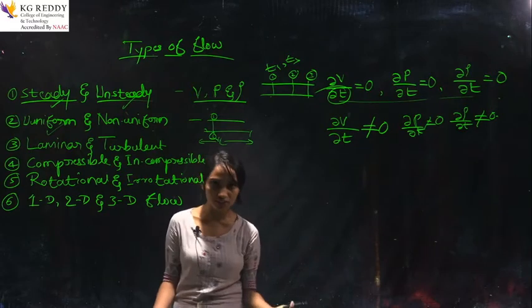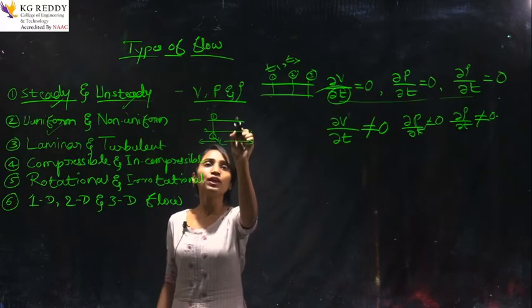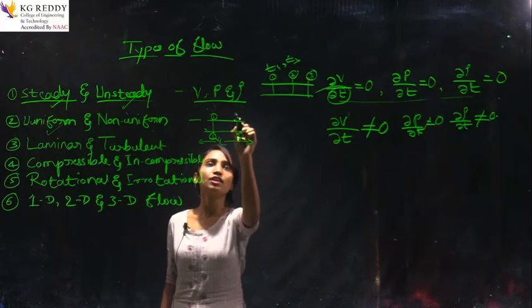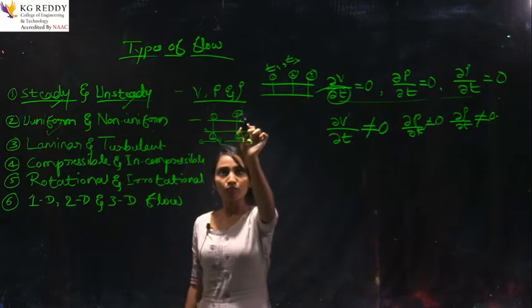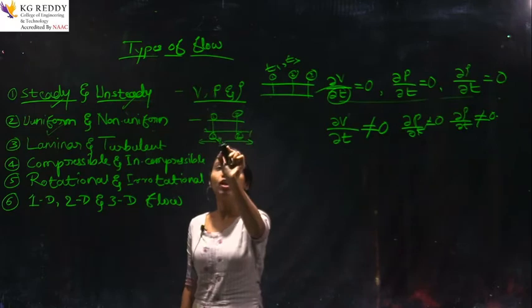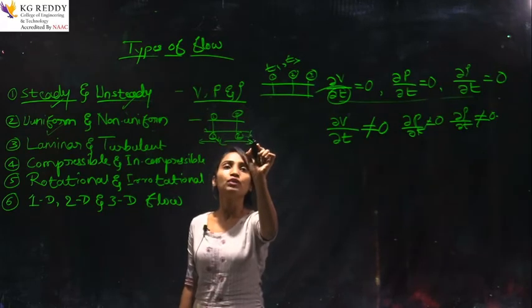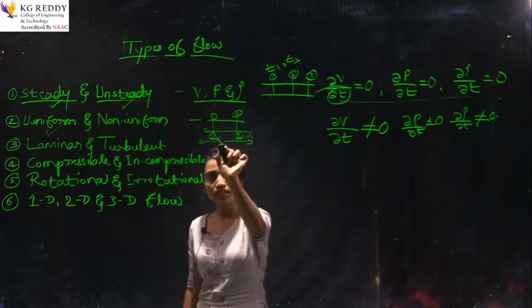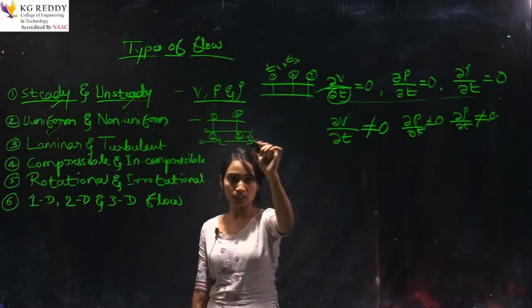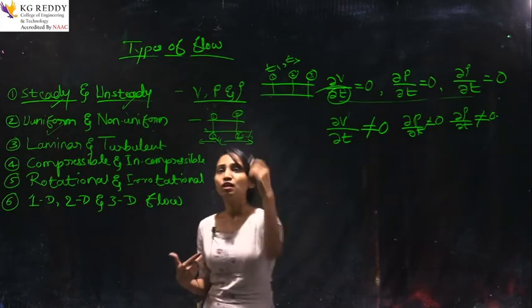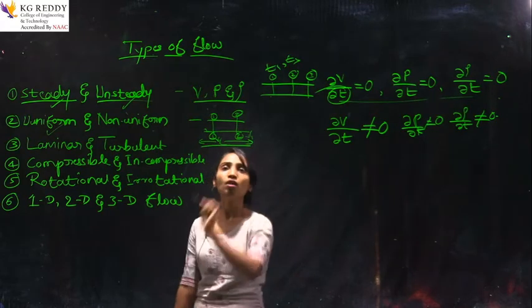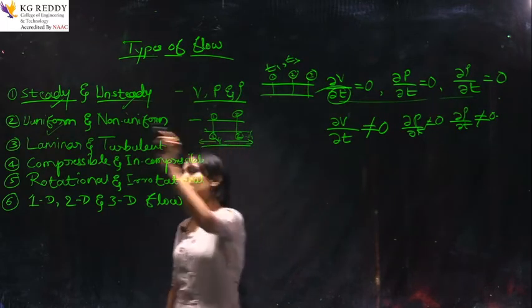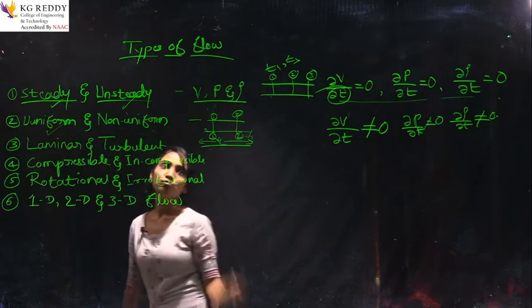If you measure the velocity at the second section, it will be v1 only. The velocity here is also the same, and here also the same. It means the velocity will be the same throughout the length of the pipe. So, this is what we call uniform flow.